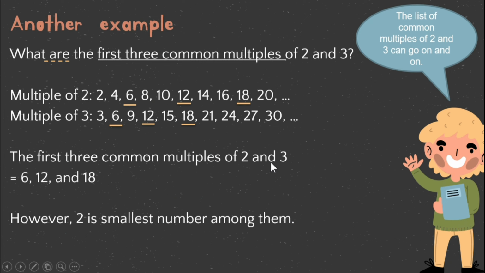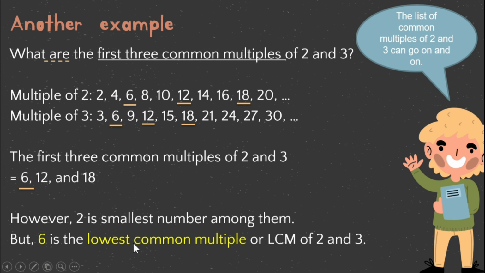So we are looking for the common multiples. The smallest number of the common multiples is 6. So the LCM of 2 and 3 is 6, because 6 is the smallest number of the common multiples of 2 and 3.